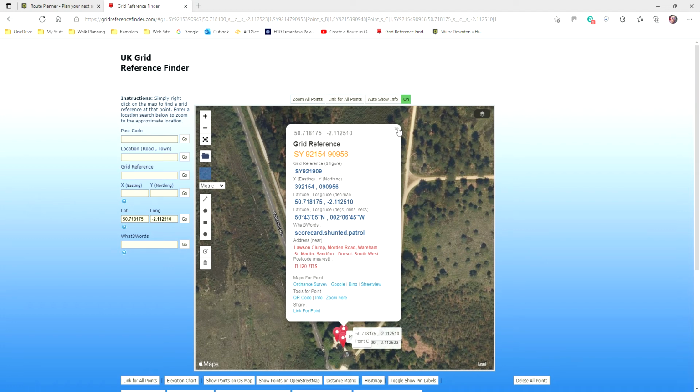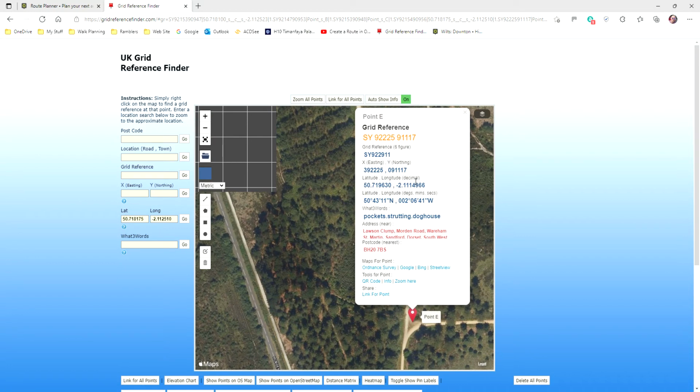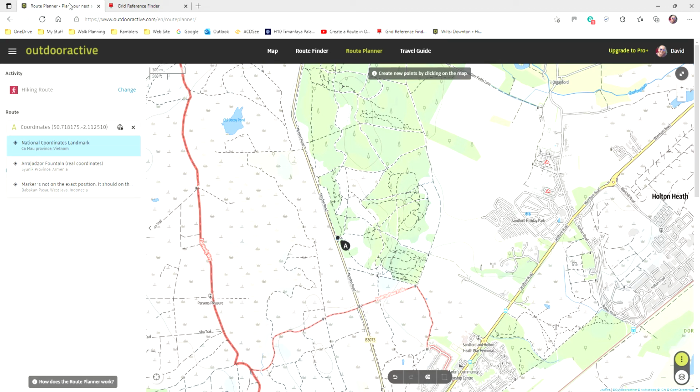If I didn't like that point, say I wanted to park, I don't know, over here, I could just right mouse click on that and I've got my new point. But I'm okay with the car park as it stands, so I'm going to go back to the map.